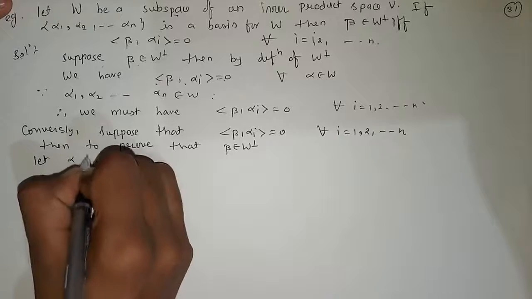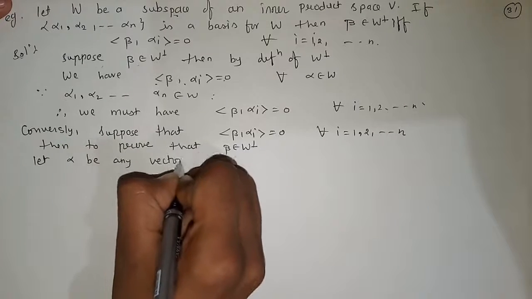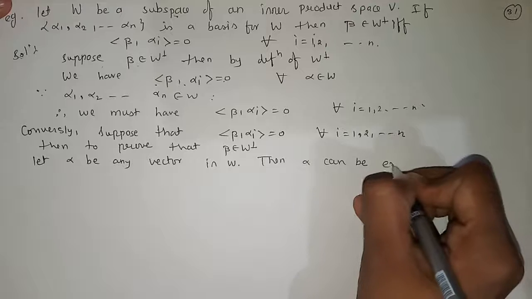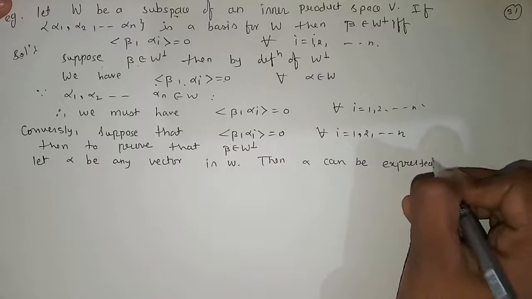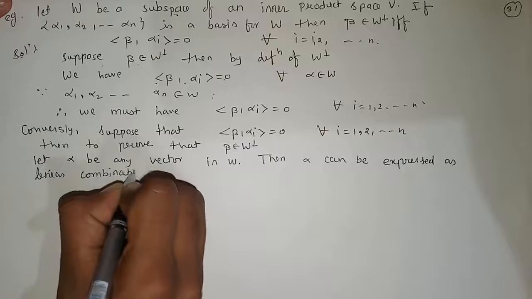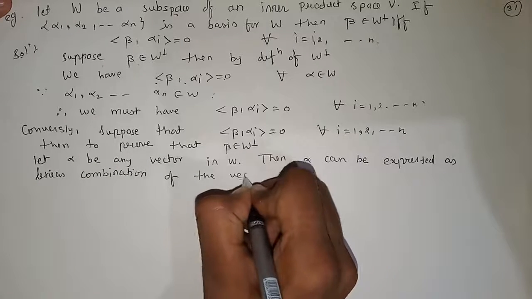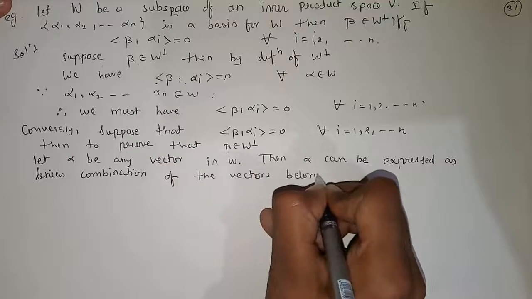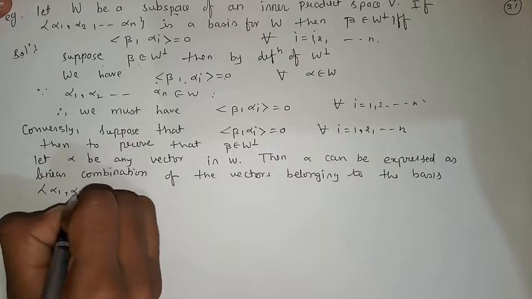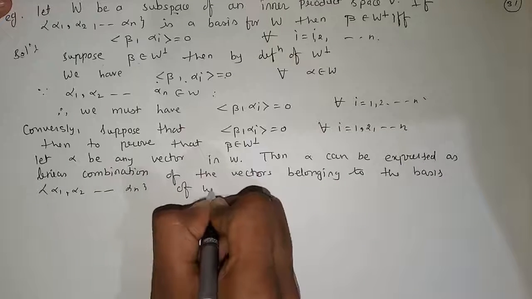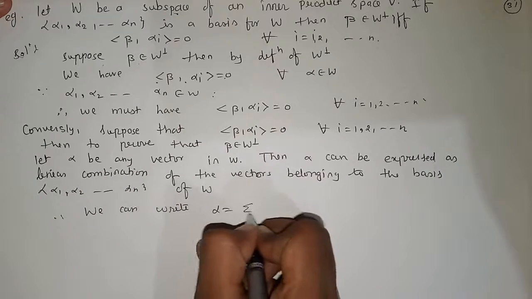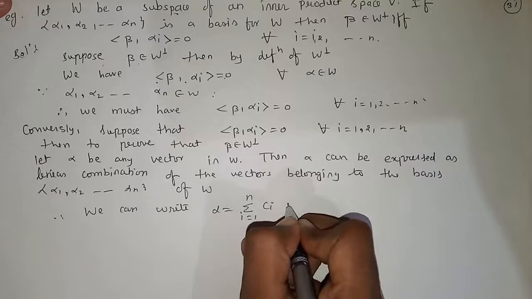Now let alpha be any vector in W. Then alpha can be expressed as a linear combination of the vectors belonging to the basis alpha 1, alpha 2, up to alpha n of W. So we can write alpha is equal to the summation i equal to 1 to n of Ci alpha i.